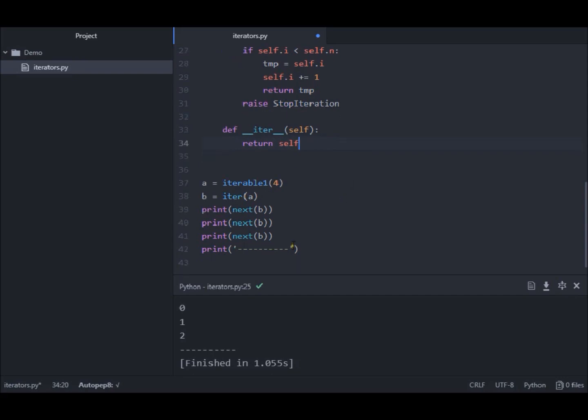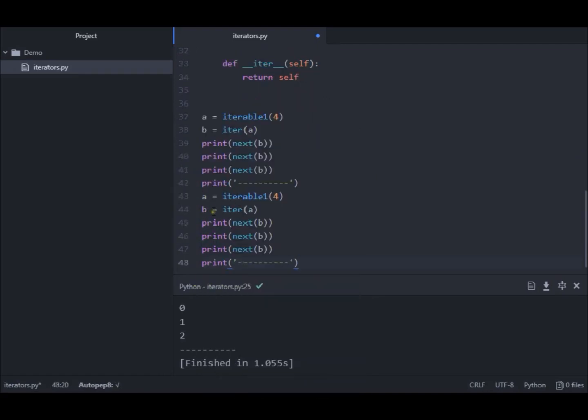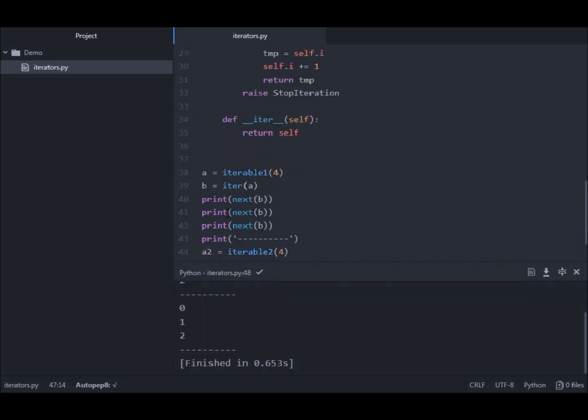And if you want to try this, let's do that. Paste and rename the variables A2, B2, iterable 2, A2, B2, B2, B2. Save it and run it. And as you see, the results are the same. But now we have it in the same class.